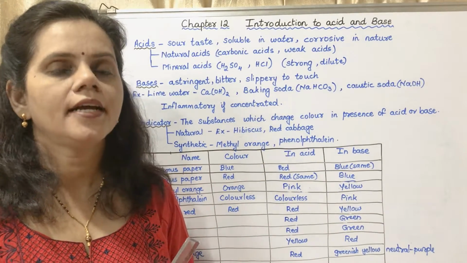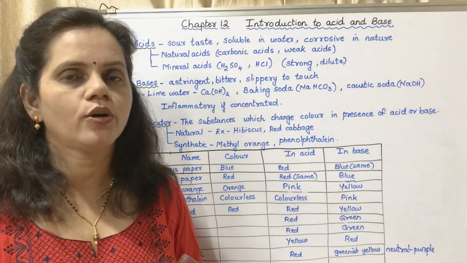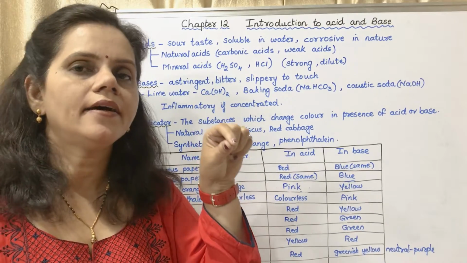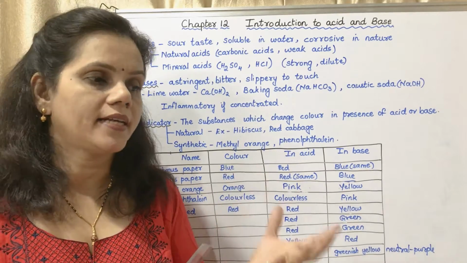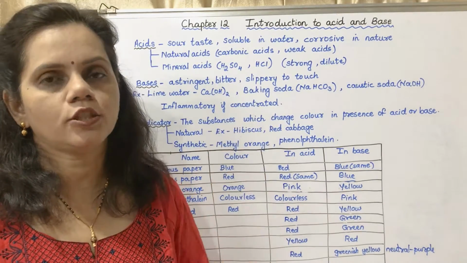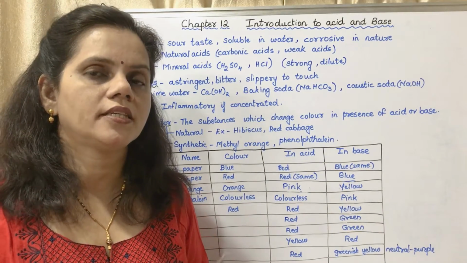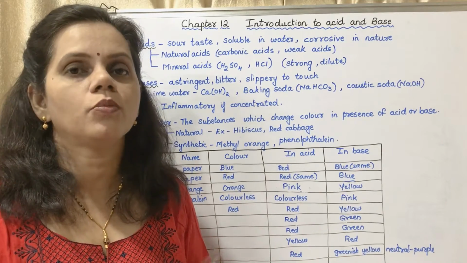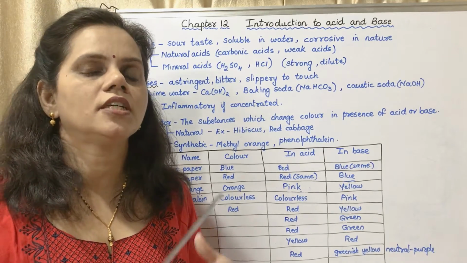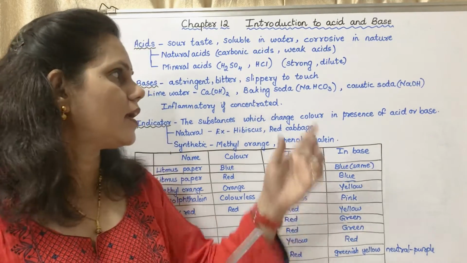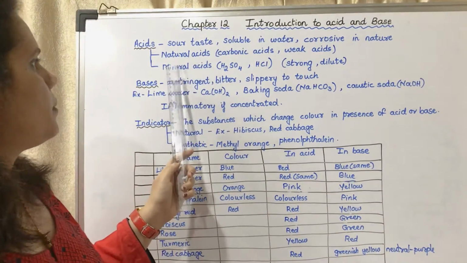When they are concentrated, the strength could be reduced by diluting with water. You have to take water and add the acid drop by drop into it. But if you take acid and then put water into it, it could explode because it is a highly exothermic reaction. Exothermic reaction means a reaction in which more heat is given out. Strong acid means the concentration of acid is more in that solution, and dilute means there is a little amount of acid in it. So this is about acids.